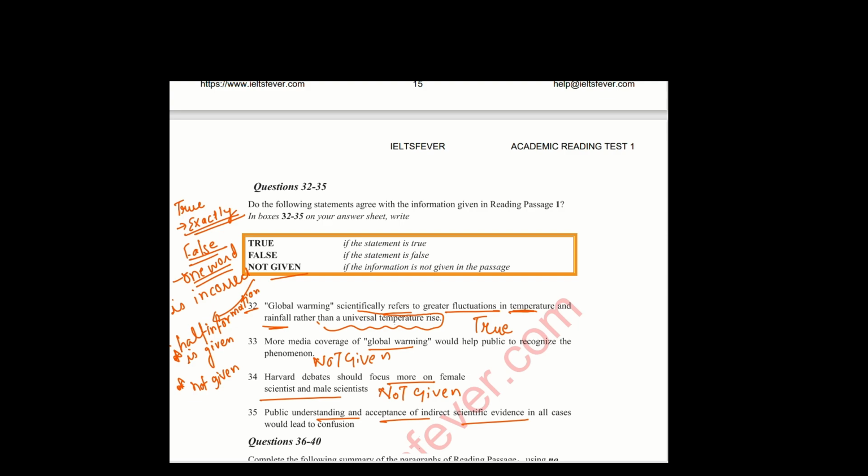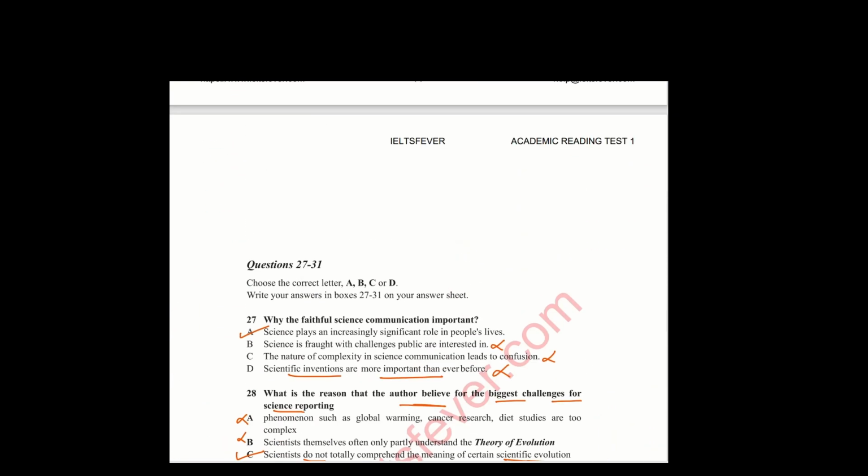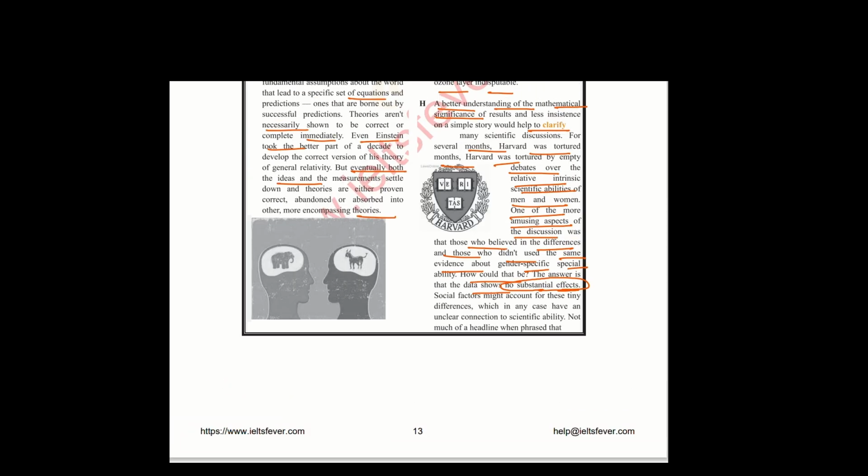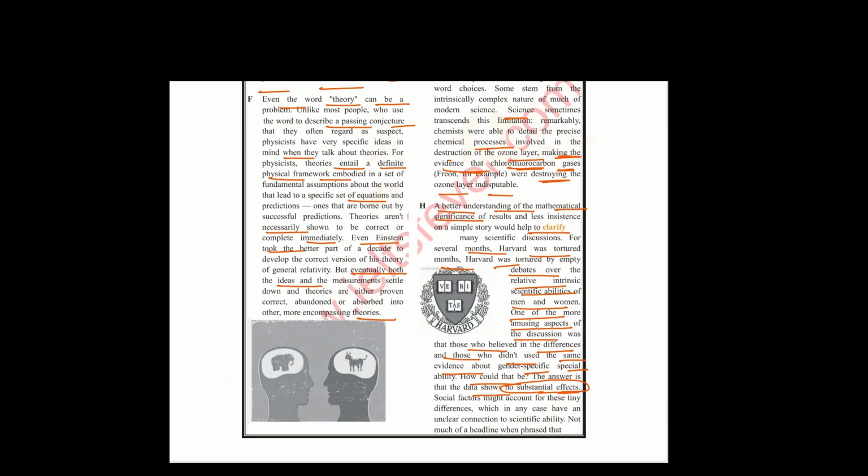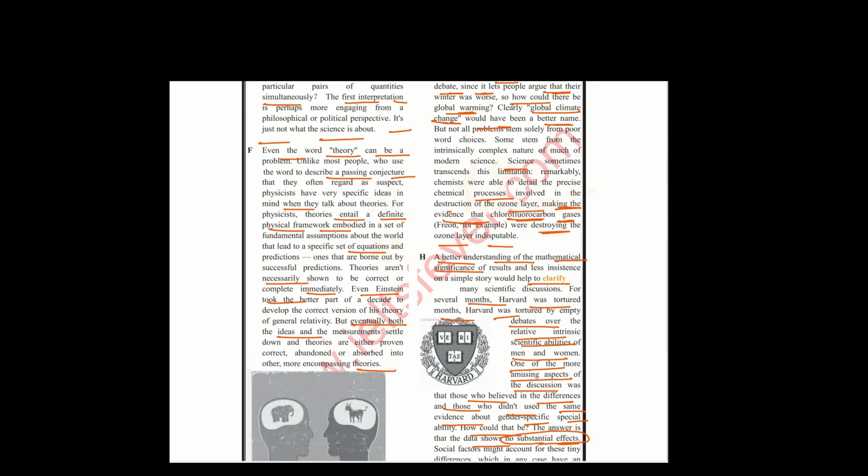So first we will go to the paragraph H and find the keywords. The first would be inculcate greater understanding and acceptance of scientific evidence.